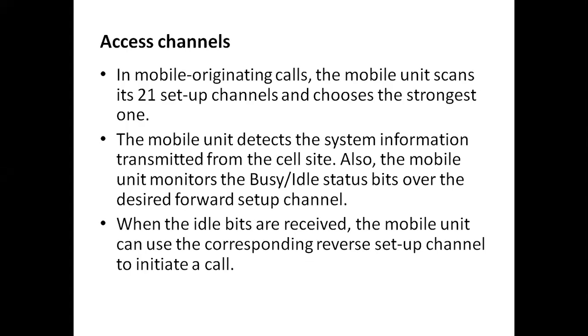So by the use of the strongest setup channel, the mobile unit detects the system information transmitted from the cell site. That is, the setup channel is assigned by the cell site.